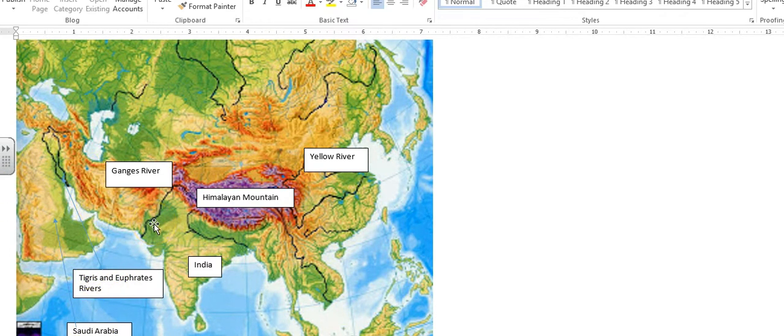Now, going to the river valleys, once we get into our study of civilizations, these river valleys are very important for civilizations, as they were the centerpiece. Those rivers allowed people to flourish with farming due to the fertile soil at the deltas of these rivers, and allowed them to build their civilizations around these rivers and expand as their technology got better. They were able to live further and further away from the delta point, which is going to be where most of their farming was done.